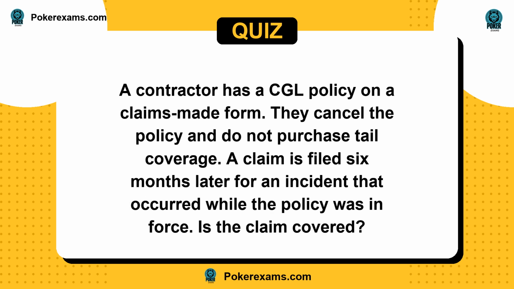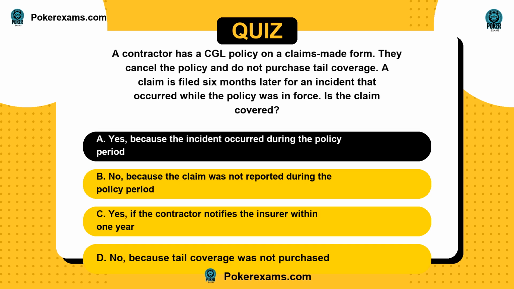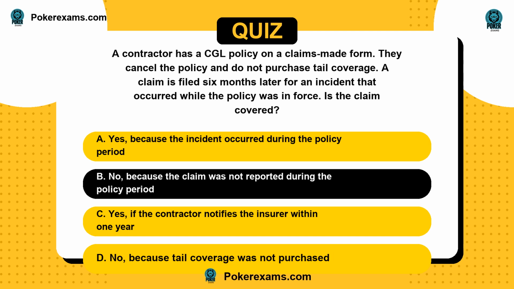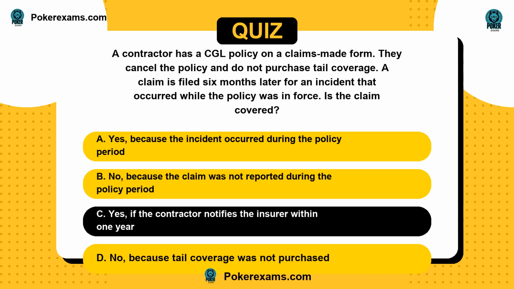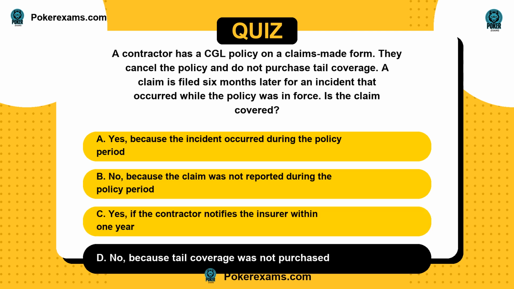Next question. A contractor has a CGL policy on a claims-made form. They cancel the policy and do not purchase tail coverage. A claim is filed 6 months later for an incident that occurred while the policy was in force. Is the claim covered? Is it A, yes, because the incident occurred during the policy period? Or B, no, because the claim was not reported during the policy period? C, yes, if the contractor notifies the insurer within 1 year? Or D, no, because tail coverage was not purchased?